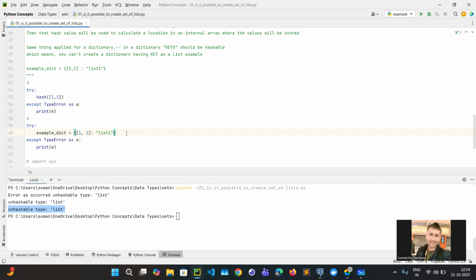And how is the O(1) lookup going to be performed? The lookup is only on the key, and to do an O(1) lookup you should know the address. To find the address, you calculate the hash. And if it is a list, because a list is mutable, you can't calculate a hash.